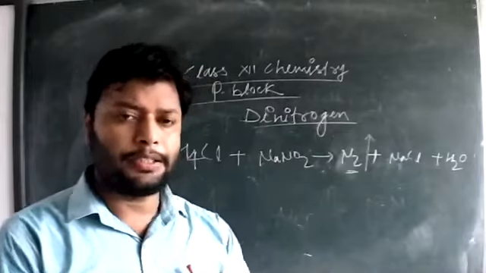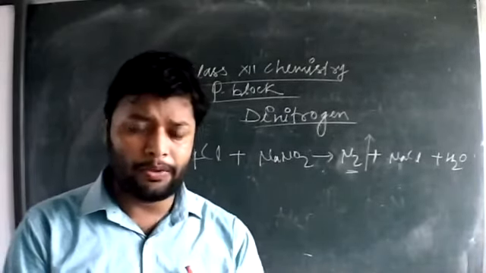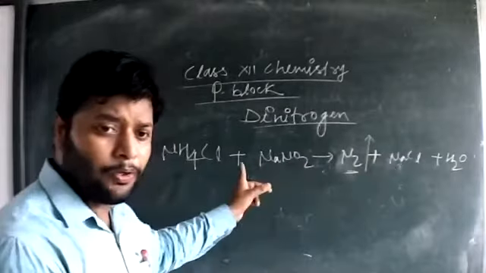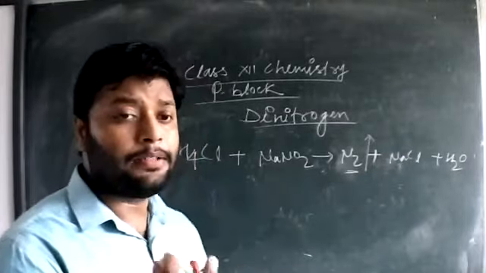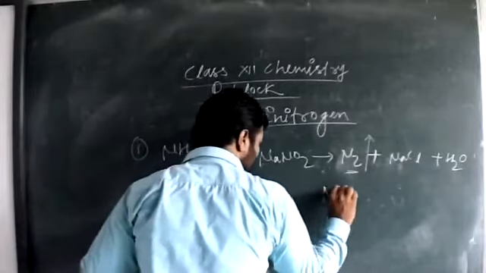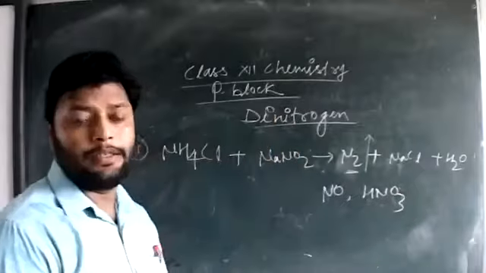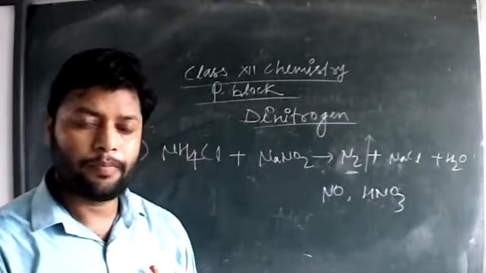But sometimes the question is asked: during the formation of nitrogen gas from ammonium chloride and sodium nitrite, some impurities result, like nitric oxide and nitric acid.